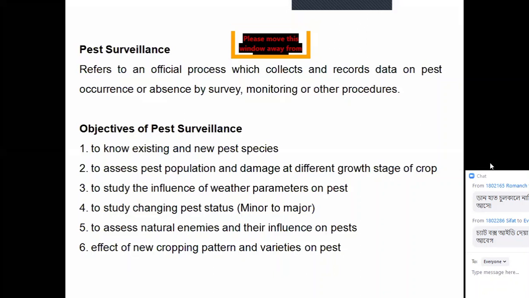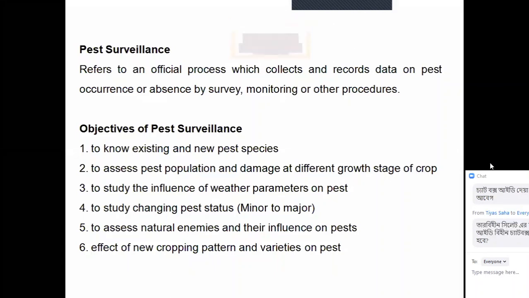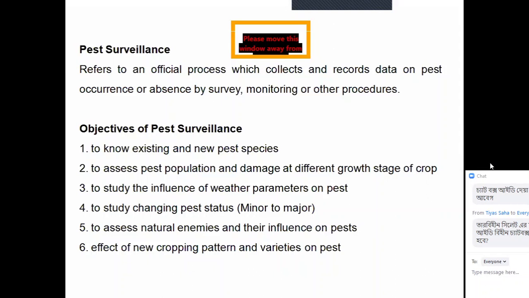To study the influence of weather parameters on pests. How can we know it? For example, for temperature, we can relate the population size with the temperature in a particular area for different months or different seasons. To study changing pest status. Pest status means some pest may be major, after a certain period it may be minor, or vice versa. A minor pest can transfer to a major pest.